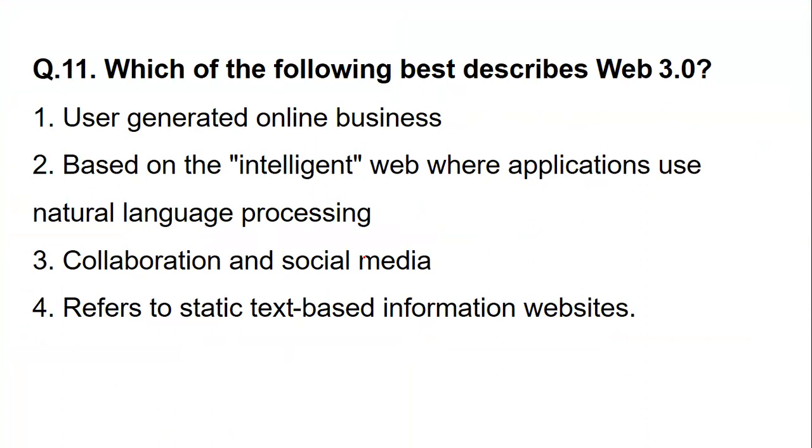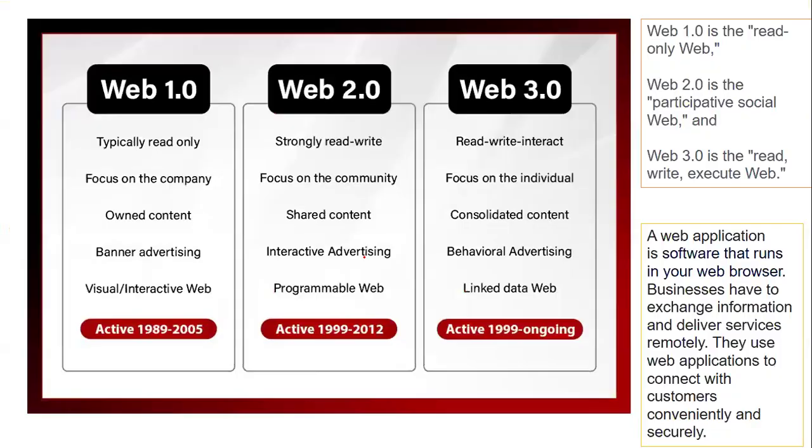Now, next is which of the following best describes Web 3.0? Whether it is user generated online businesses, intelligent applications, collaboration, or refers to static text. If you do not know, I know this is directly the answer, but my concern is to make you properly learn Web 1.0, 2.0, 3.0. In short, Web 1.0 is basically the read-only web. 2.0 is about the participative social web. 3.0 is about the read, write, executable web.